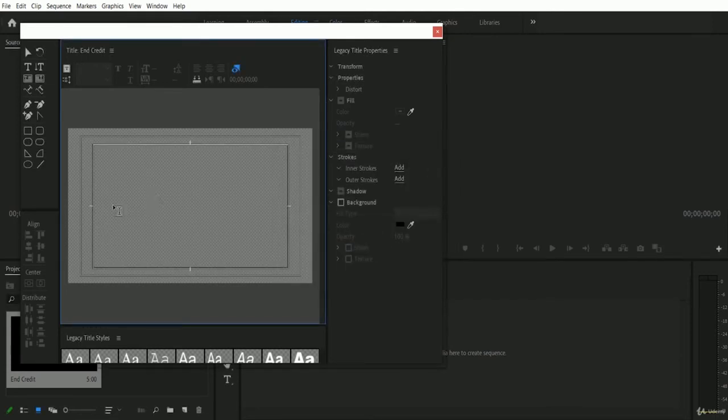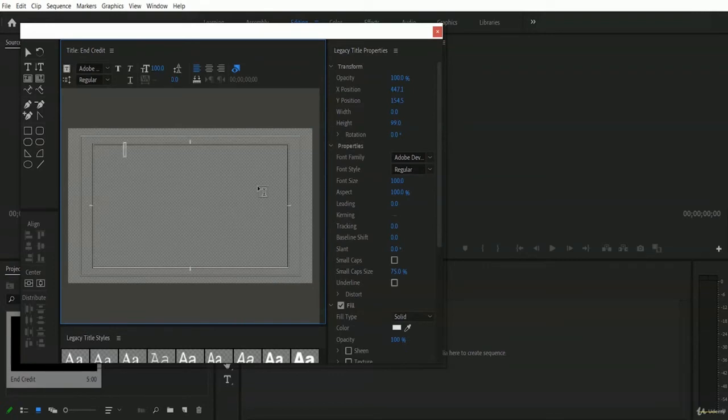Okay, cool. So now we have to type the name for end credit, and as we are using the type tool, you can take a look at our mouse cursor. Right now we have the type tool enabled. So let's start typing the names. As an example, let me write some credit like the director. Then you have to press the enter button on your keyboard, and then you can write the name. Let me write my name as an example, Stephen Cowell. Okay, so the director part is done.